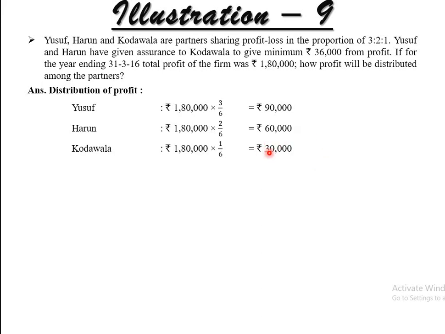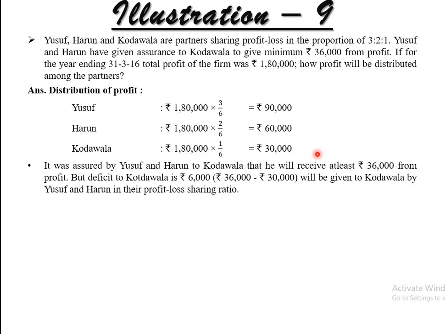the minimum amount to be given to Kodawala is 36,000, and the commitment was given by these two partners. So now they have given the commitment, so they will pay the amount. How? It was assured by Yusuf and Harun to Kodawala that he will receive at least 36,000 from profit, but the deficit, the lesser amount of Kodawala, is 36,000 minus 30,000, that is 6,000. So it will be given to Kodawala by both the partners. How? In the profit sharing ratio.